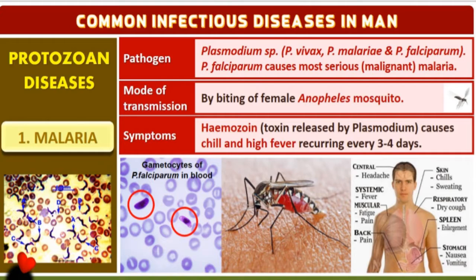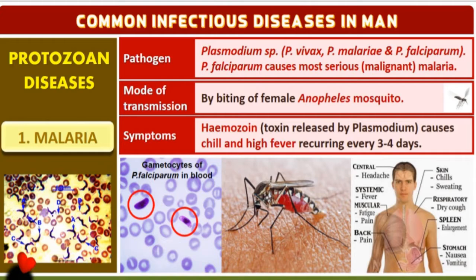As soon as they enter, they rupture the RBCs and liver cells. Hemozoin is a chemical released by the Plasmodium, and it causes chills and fever, which remain in the malarial patient's body for nearly 3 to 4 days.